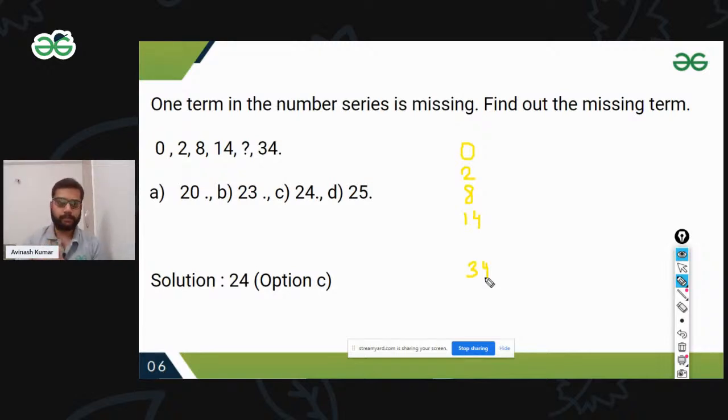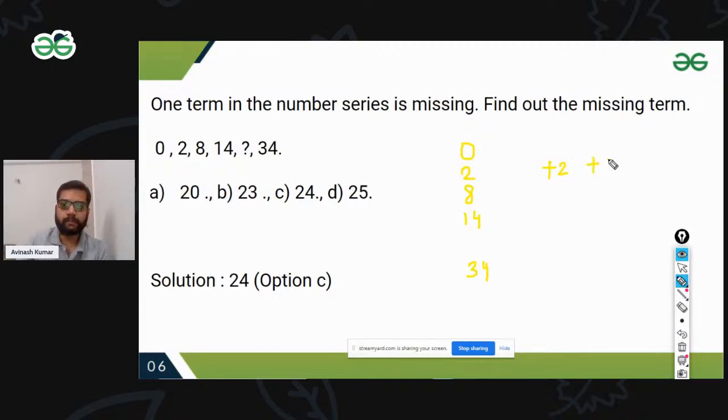In this question, there is no specific pattern. Suppose I try addition, since this is an increasing series. First it's plus 2: 0 plus 2 is 2.